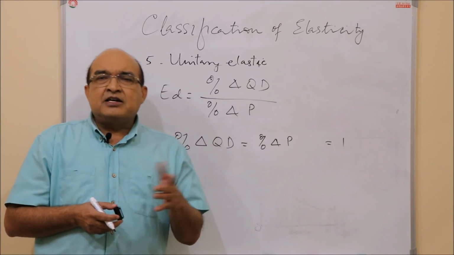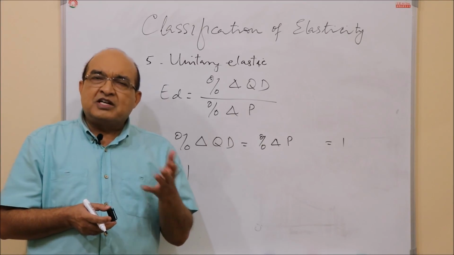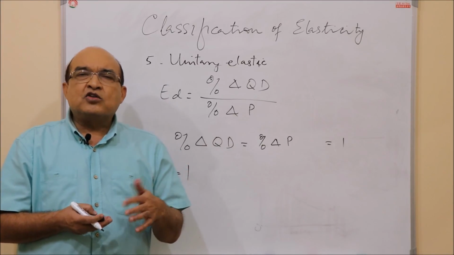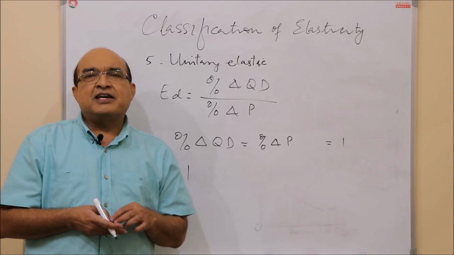So why different commodities have different elasticities, because of which they are put into different categories.